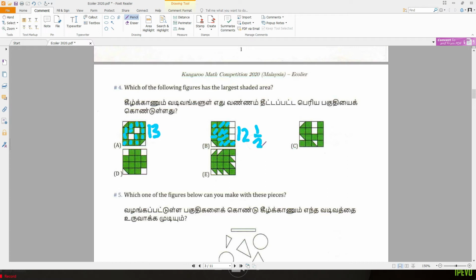Okay, number 3. See here, 1, 2, 3, 4, 5. Sorry, this is half only. I count again. 1, 2, 3, 4, 5, 6, 7, 8, 9, 10, 11. This one and this one, half and half, become 1, so 12. Then this one has a half. So this is also 12 and a half.